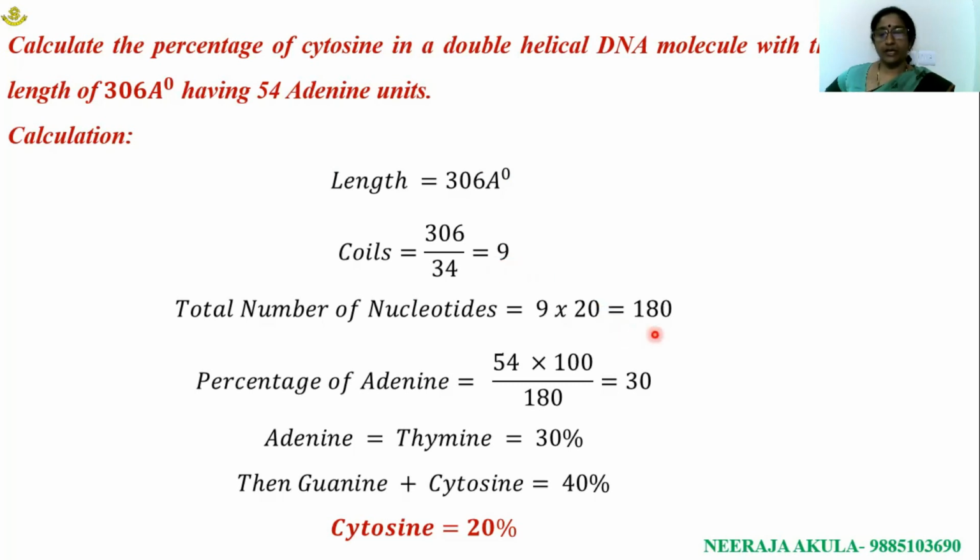So with respect to these 9 coils, totally 180 nucleotides are present. The percentage of adenine is 54 into 100 by 180, which gives 30%. Adenine percentage is equal to thymine, which is 30. The leftover percentage is 40, related to guanine and cytosine. So here the cytosine percentage is 20%.